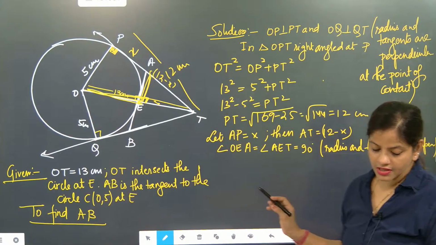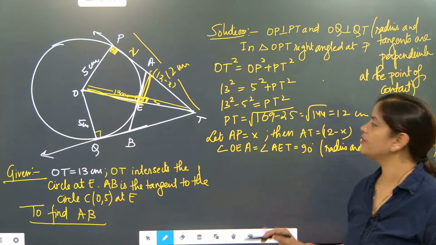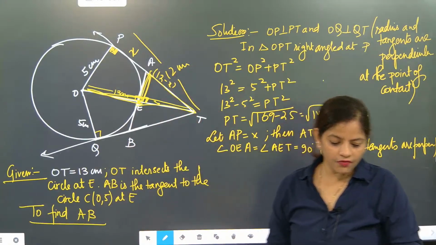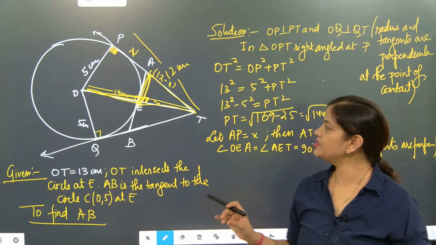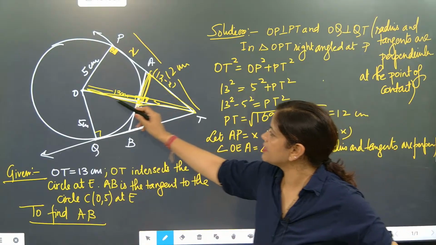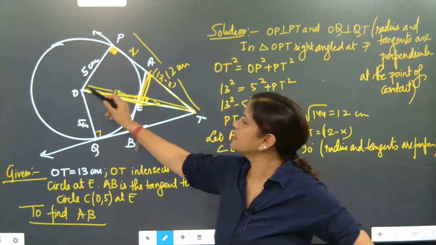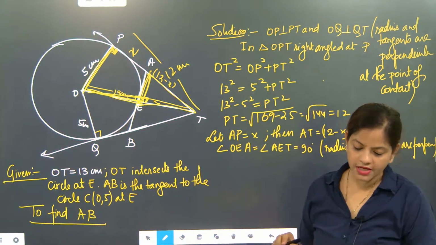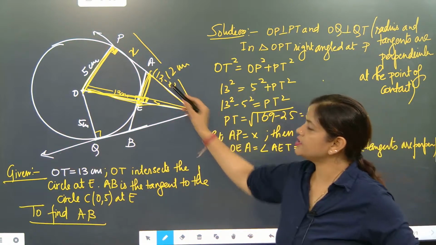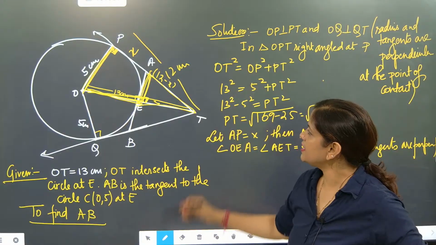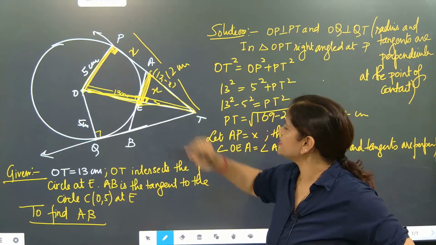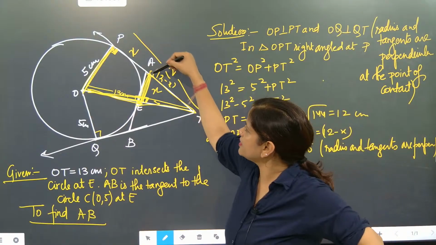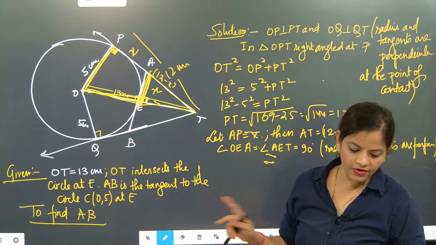So once we have done till here, now one work is over. Now we can take this triangle. Now when we are taking that triangle, we will be checking that this part is 13, this part is 5. AT we have to know first. AT is 12 minus x. What is AE? AE we have taken as x because this part and this part will become similar. So AE will become x.